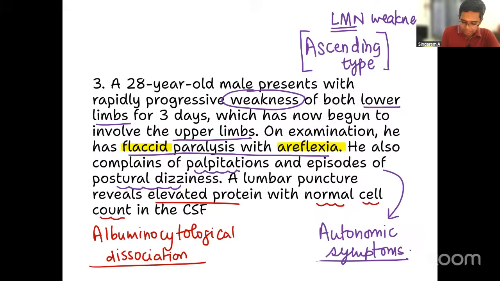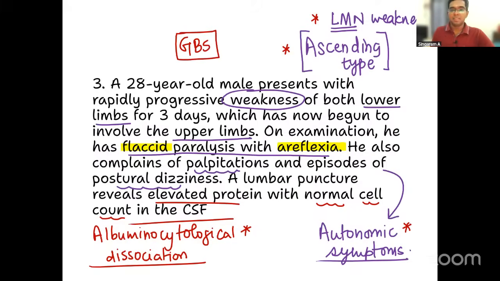Now, with this understanding, if I ask you, what is your clinical diagnosis? Look at the keywords from what we have formed from the question. LMN type of weakness, ascending type of weakness, autonomic symptoms are present, and one more keyword is albuminocytological dissociation. Some of you already said the answer very correctly. This is a clinical diagnosis of GBS. What is that? Guillain-Barré syndrome. Very correct. That is the answer I was expecting also.